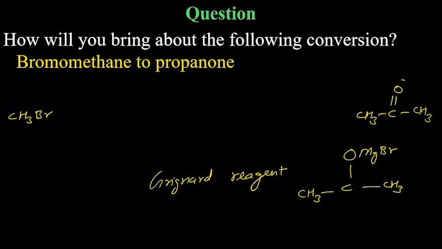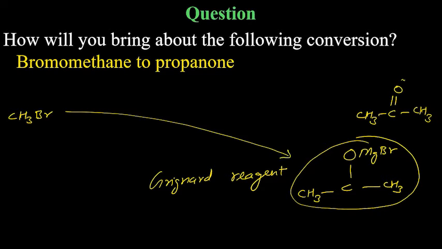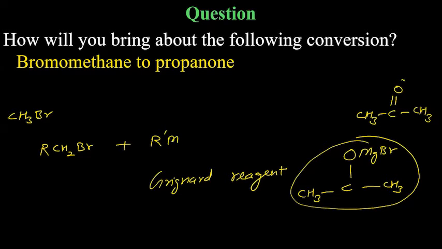But how do we convert this one to this one? Can we convert this directly to this thing in this case? Now, first understand when we talked about the reaction of alkyl halide, say RCH2Br, and get it reacted with R dash MgBr.